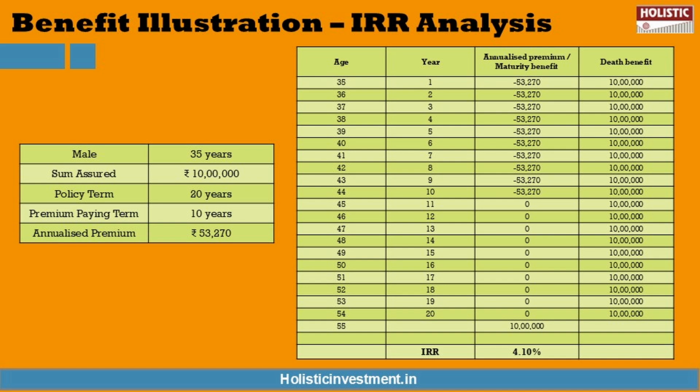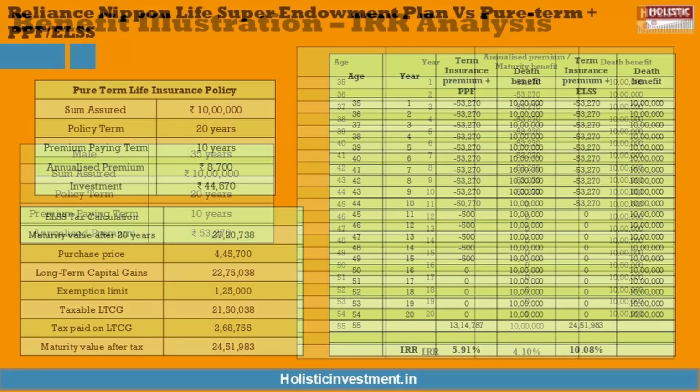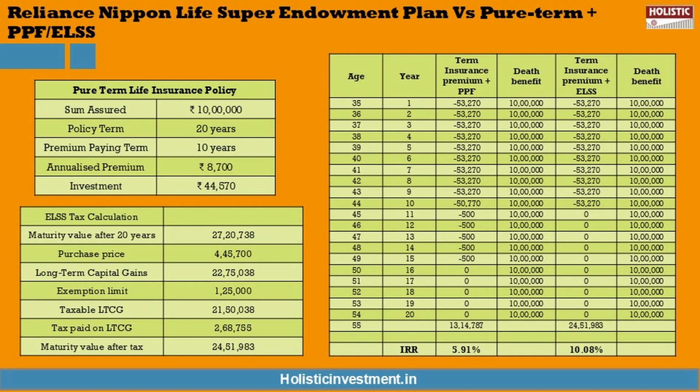Therefore, the Reliance Nippon Life Super Endowment Plan fails to offer substantial benefits either as insurance or as an investment. So, as we have analyzed the IRR of this policy, let us now compare this policy with other investment options by taking an alternative investment approach. Instead of investing in an insurance cum investment policy like this, we are going to separate insurance and investment and invest in them separately, just to see if it can give us higher yields in this approach.